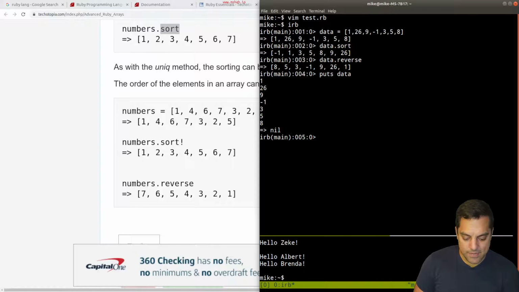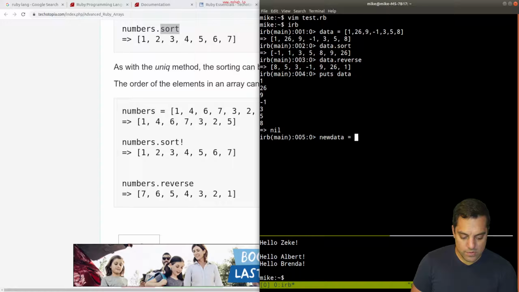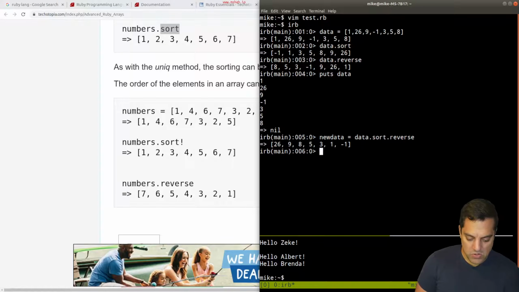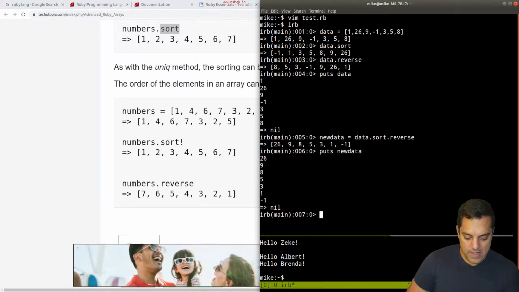Puts data. Oh, that is not mutating. We gotta assign it, I guess, here. New data equals data.sort.reverse. Can we do that? Okay, and then put out new data. That's nice. Being able to chain these things together here is really nice.